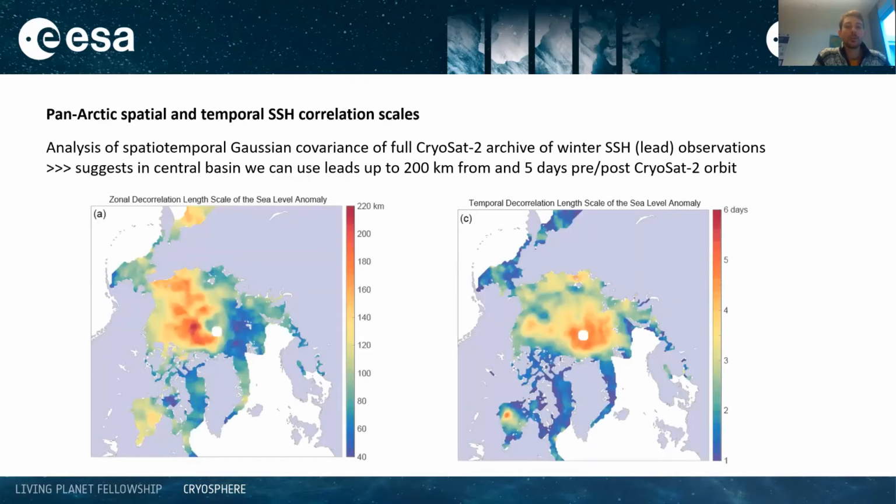So first we determine the Panarctic characteristic, spatial and temporal e-folding length scales of the SSH signal. And here we've used the full archive of CryoSat-2 winter lead observations to do this. And it suggests that we can use leads several hundred kilometers from and a few days prior to and after each CryoSat-2 orbit to determine the local SSH more accurately. But these length scales are about one order of magnitude larger than the baroclinic Rossby radius of deformation.